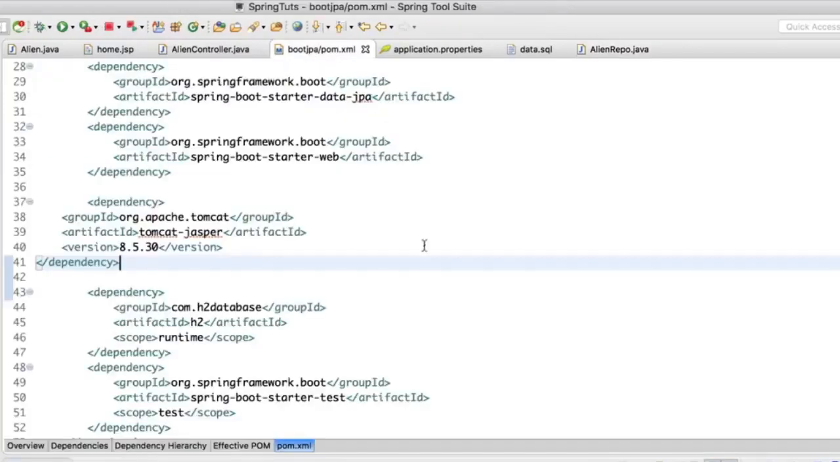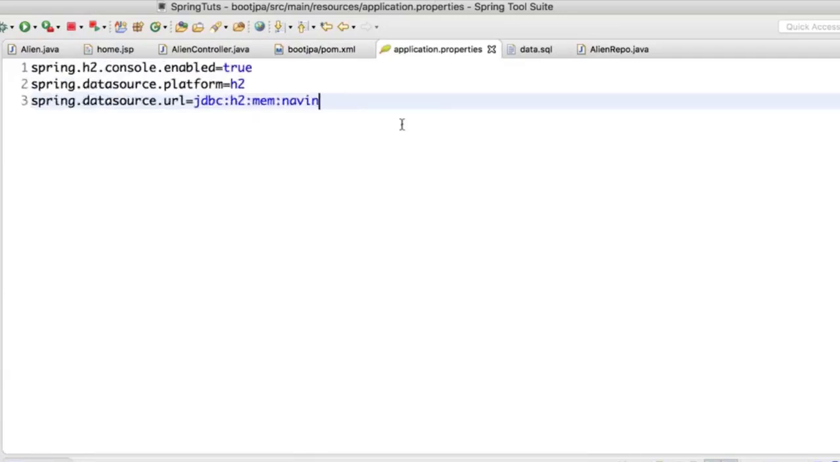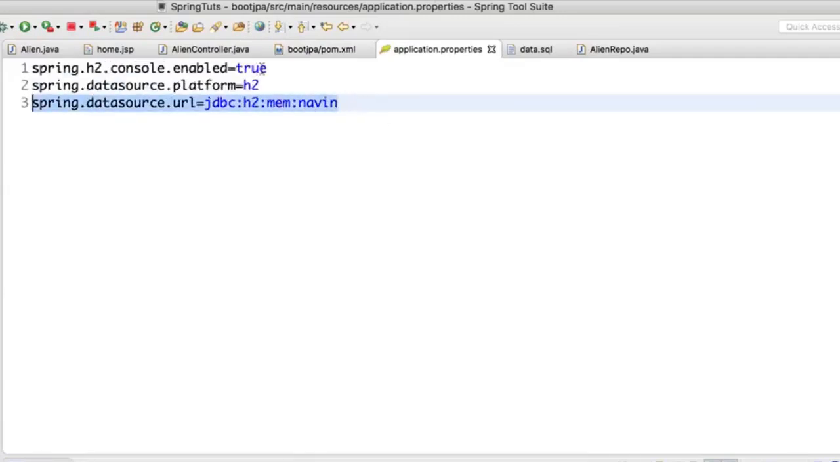So in the POM file as well, we have not done many changes. We just added the Tomcat Jasper. And here you just need to add these three things. You have to enable your H2. You need to specify the platform and data source, which is the URL. That's it. And this thing will work.